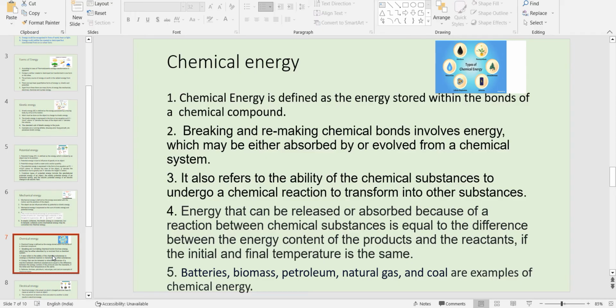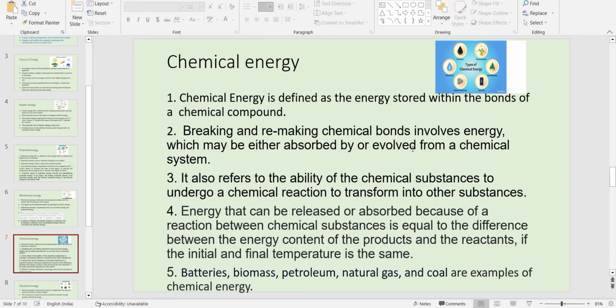It can be ionic bond, polar bond, covalent bond, hydrogen bond, so many different types of bonds, and these bonds store energy. Breaking and remaking these chemical bonds requires energy, and energy either can be absorbed to break the bond, or energy could be released by the breakdown of the bonds, right?